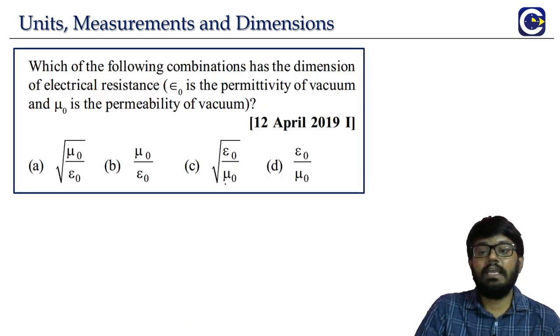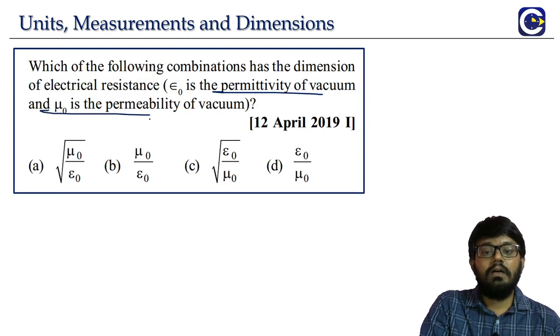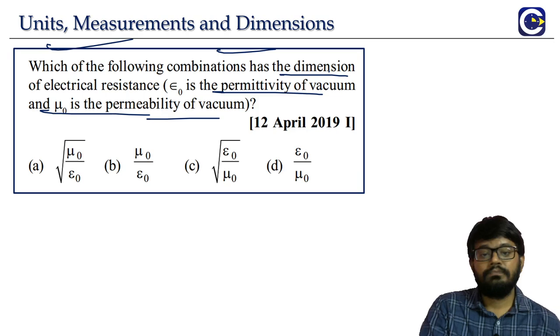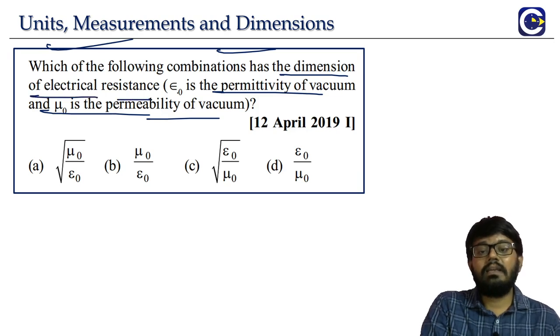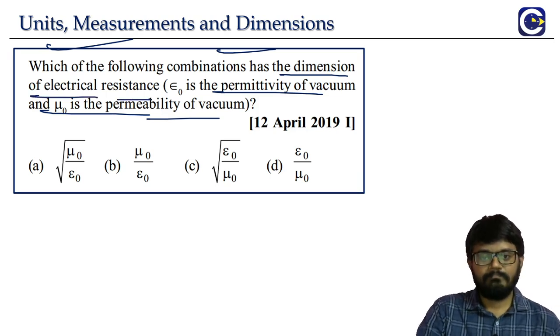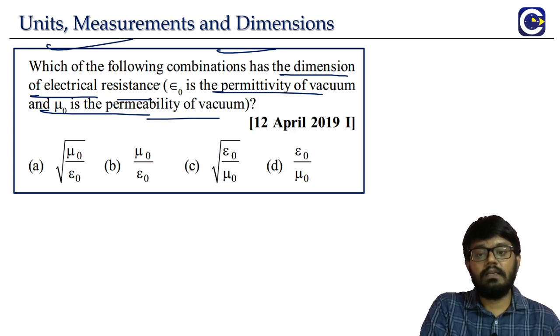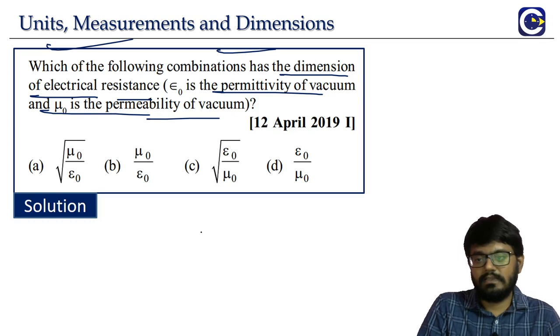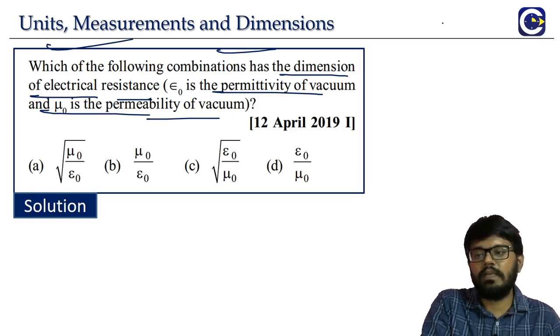Next we have a question again based on these permeability and permittivity. Which of the following combinations has the dimensions of electrical resistance? Which of them is having the dimensions of electrical resistance? For that, first thing is we should know what are the dimensions of the electrical resistance. We'll have to look at formulas where this electrical resistance will come.